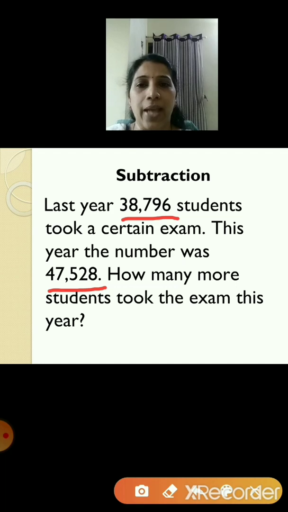So when you are carrying out subtraction, first the number will come as 47,528 and then you will subtract 38,796 from it.